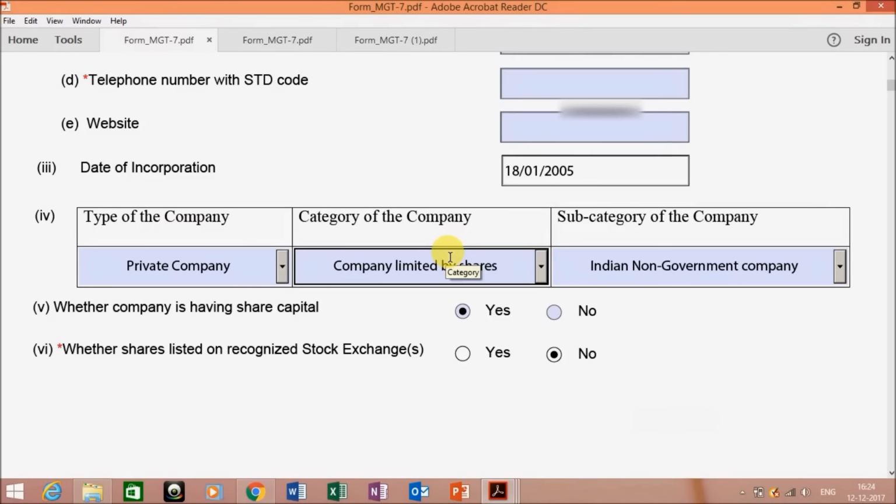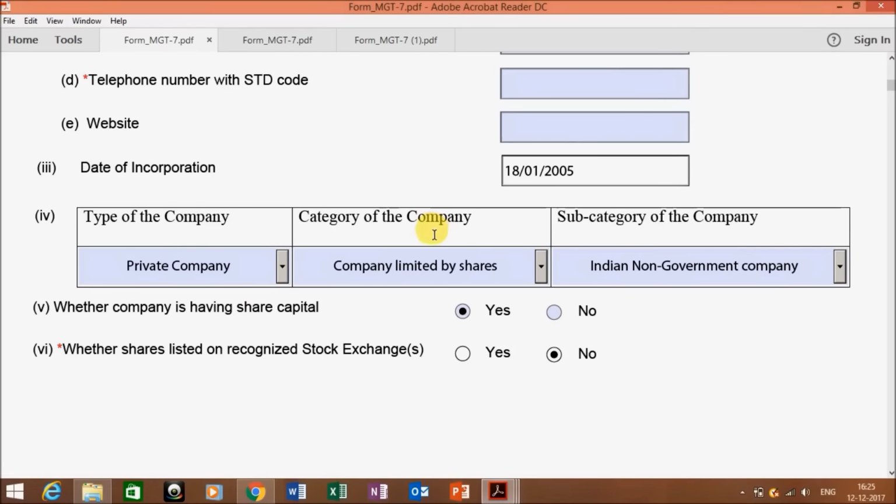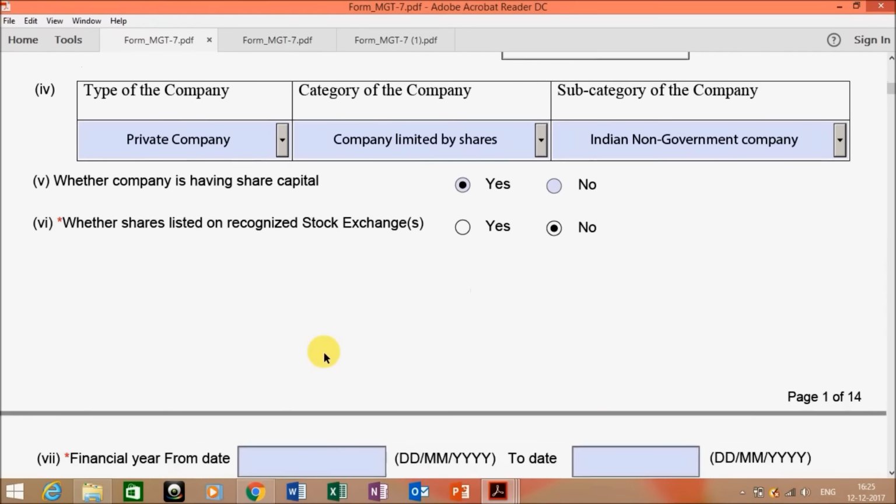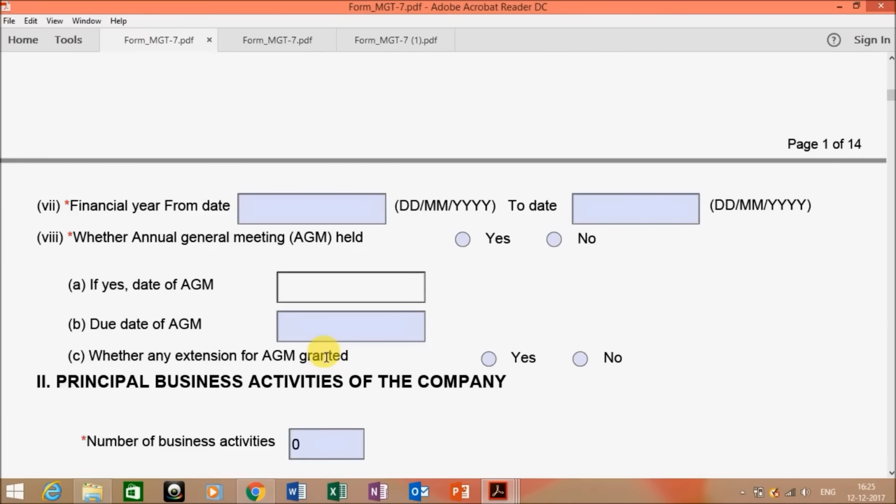Enter the telephone number with STD code. If you have any website, then the website URL. The date of incorporation will be auto-filled. Next comes the type of company, category of the company and subcategory, which will also be auto-filled from the MCA. Whether the company has a share capital and whether the shares are listed on a stock exchange, both these pieces of information will also be auto-filled from the MCA.